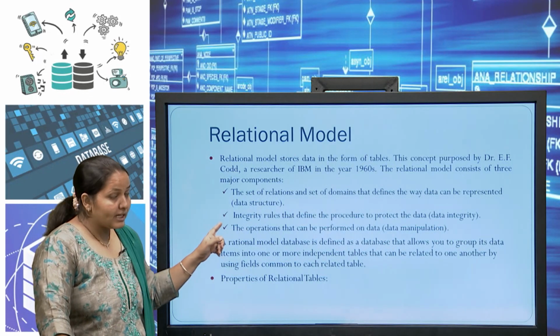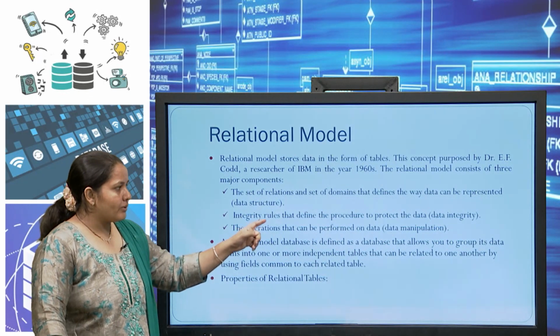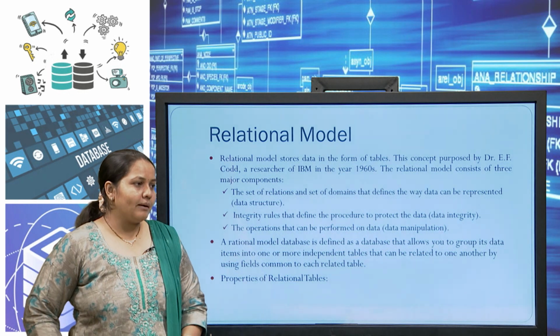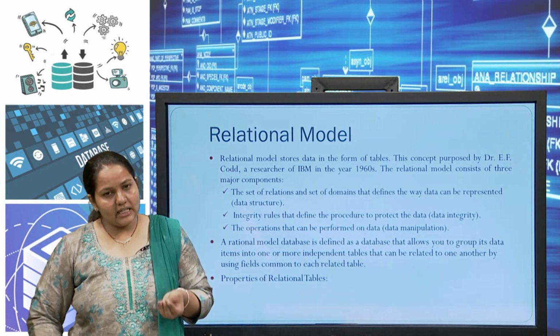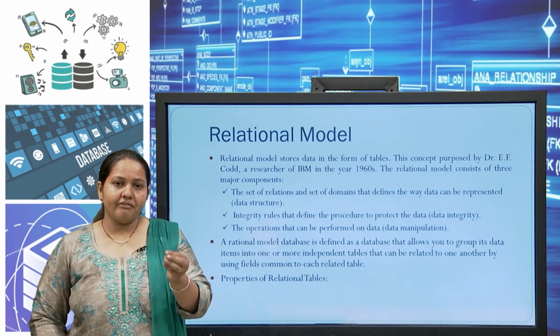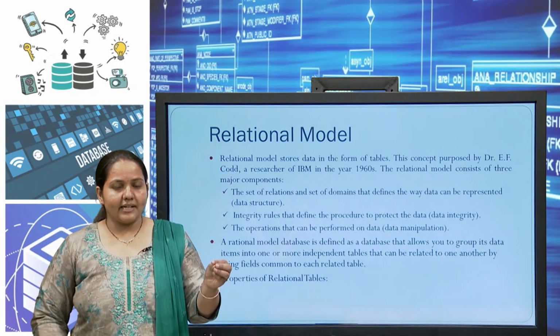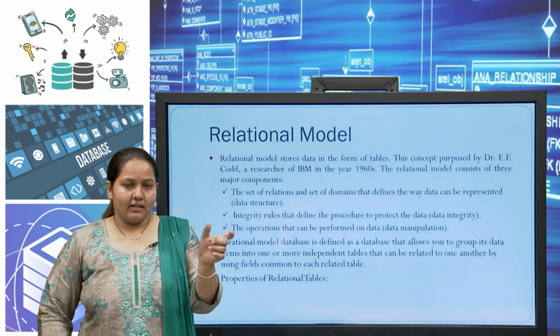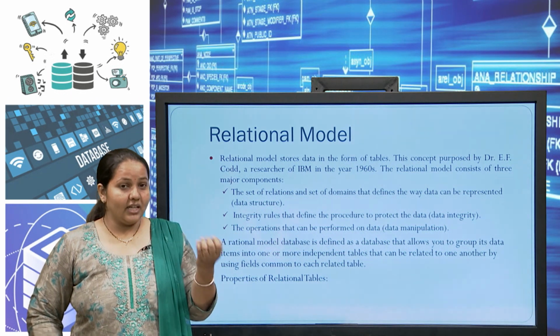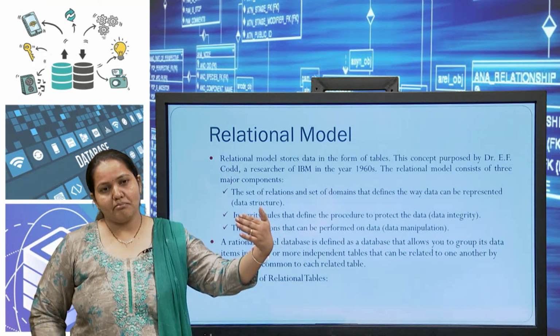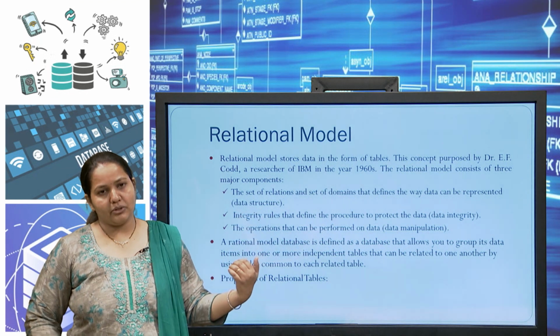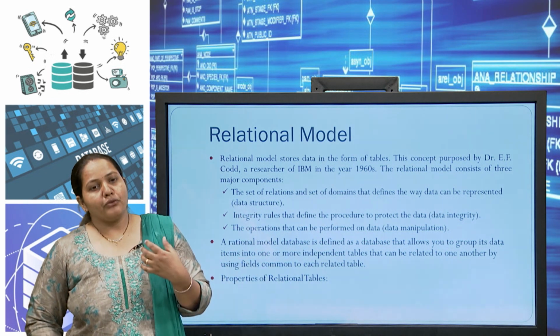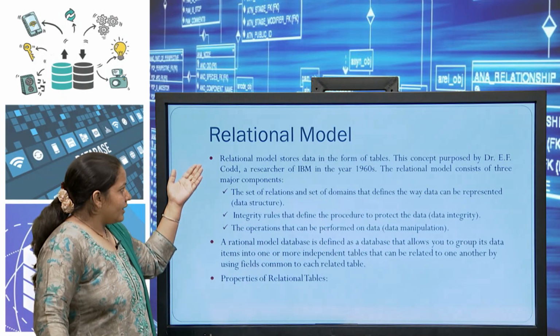Second, that is integrity rules, which define the procedure to protect the data. That means for data integrity, we have to define some constraints. This data comes from here and is in a particular format. If any data comes in with a different format, we have to put a restriction on storing that particular data. So, those types of rules we have to define for the relational model.